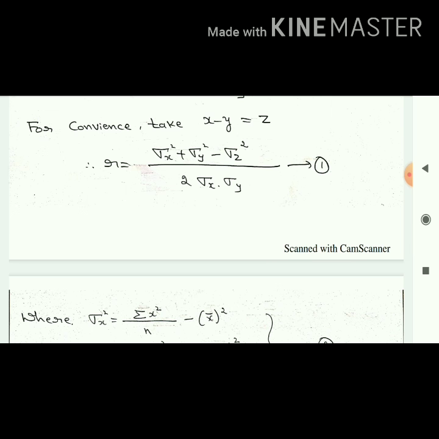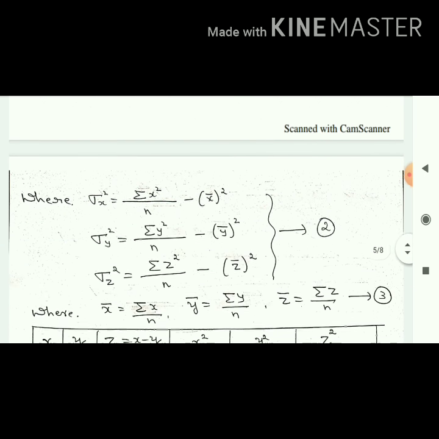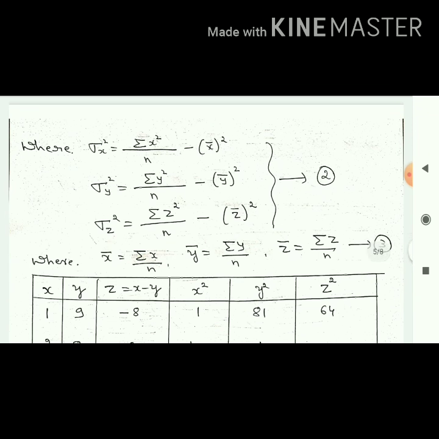How to find sigma x square? Write down all the formulas; I have explained them in the beginning. Sigma x square is summation x square by n minus x bar square. Sigma y square is summation y square by n minus y bar square. Similarly, sigma z square is summation z square by n minus z bar square. Is it possible to find it straight away? No, because I don't know x bar, y bar, z bar. What is the formula for them? X bar equal to summation x by n, y bar is summation y by n, z bar is summation z by n. So everything is done.